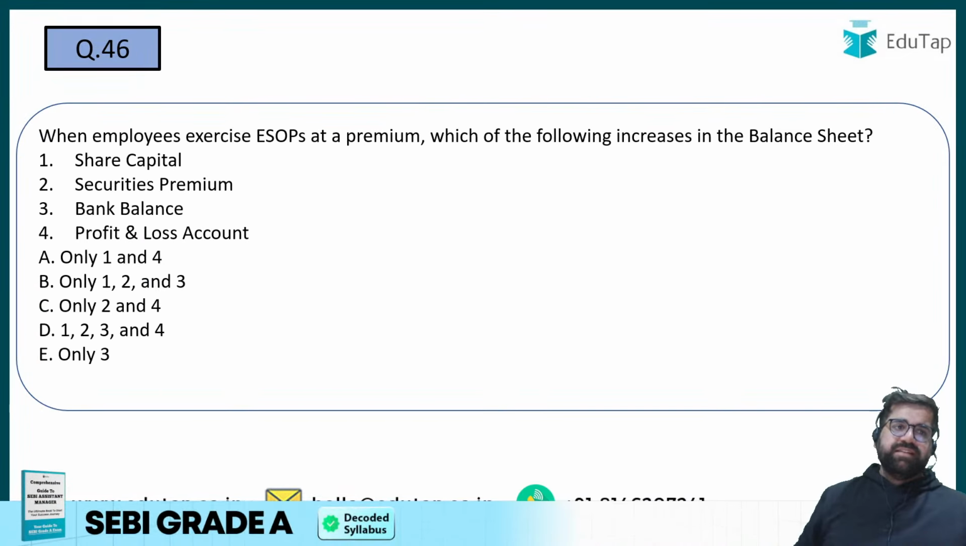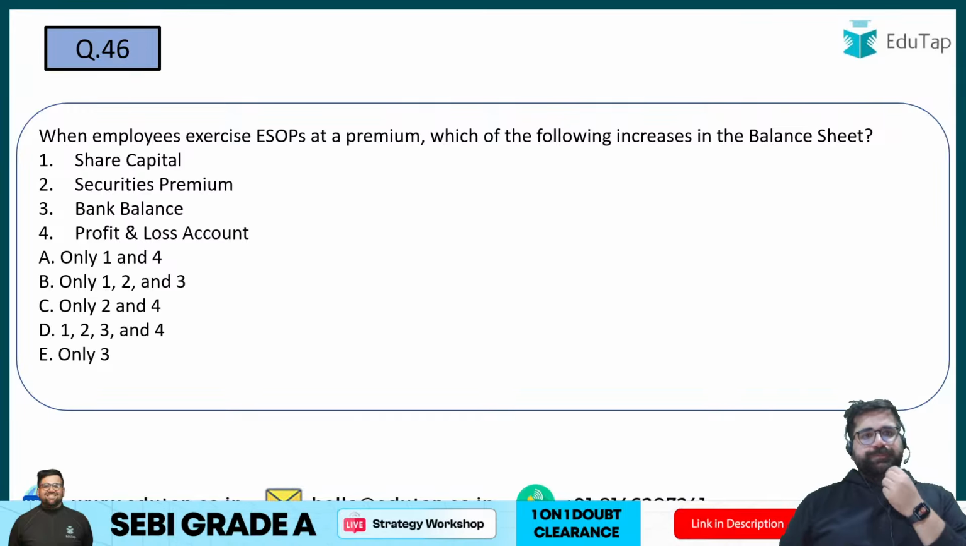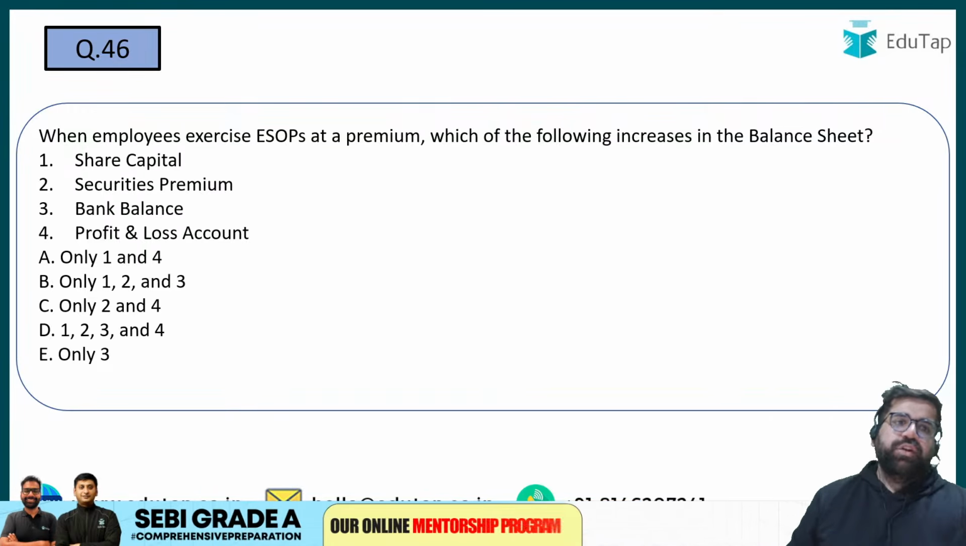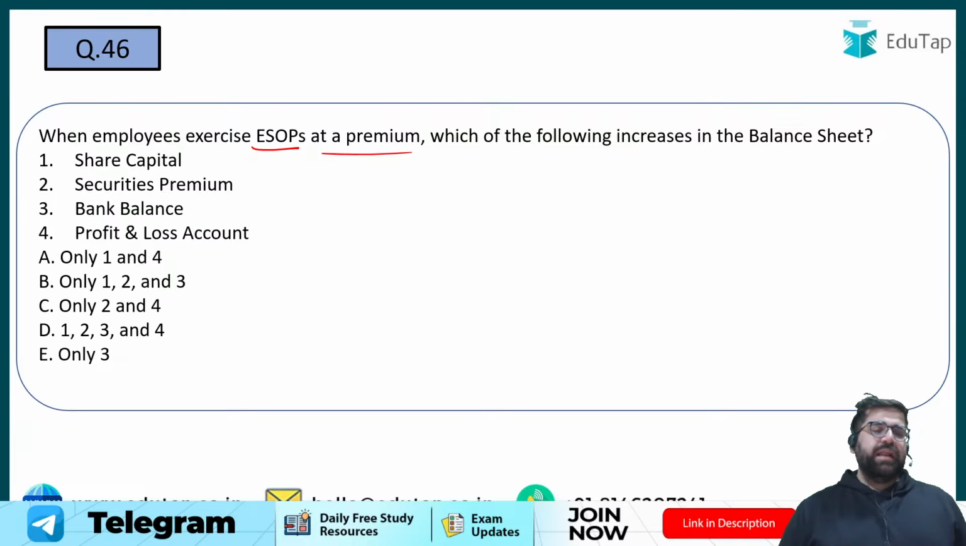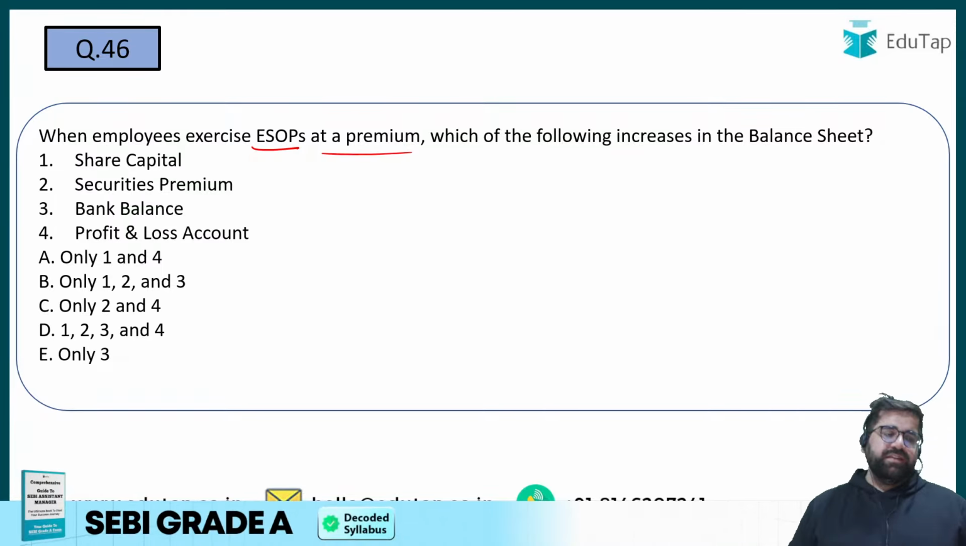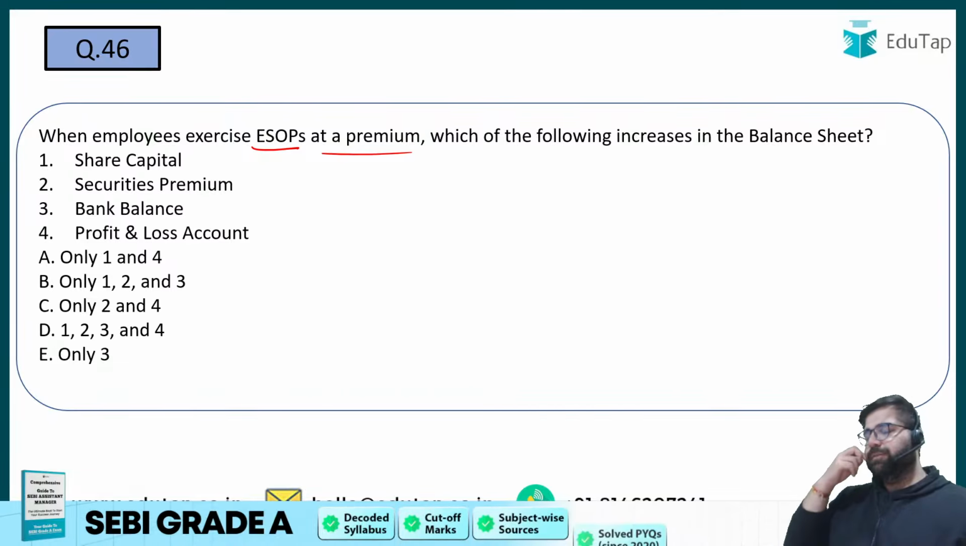Chaliye, question number 46. When employees exercise ESOPs at premium, which of the following will increase in the balance sheet? Exercising means that they are opting for it. So if they are exercising ESOPs at premium, which of the following will increase in the balance sheet? Tell me the correct answer, all of you. Share capital, securities premium, bank balance, profit and loss account. These are the four things which will be impacted or not. You have to tell me.